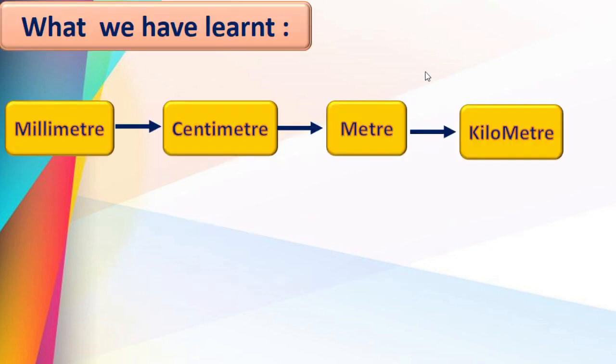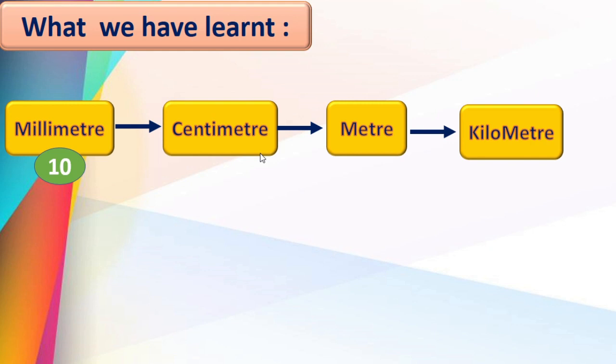Yes, dear children, same thing we will go through by the relations. We will find out what is the relation between millimeter, centimeter, meter and kilometer. Okay, now here, how many millimeter is equal to 1 centimeter? Yes, 10 millimeter is equal to 1 centimeter. Right? Now what is the relation between centimeter and meter?